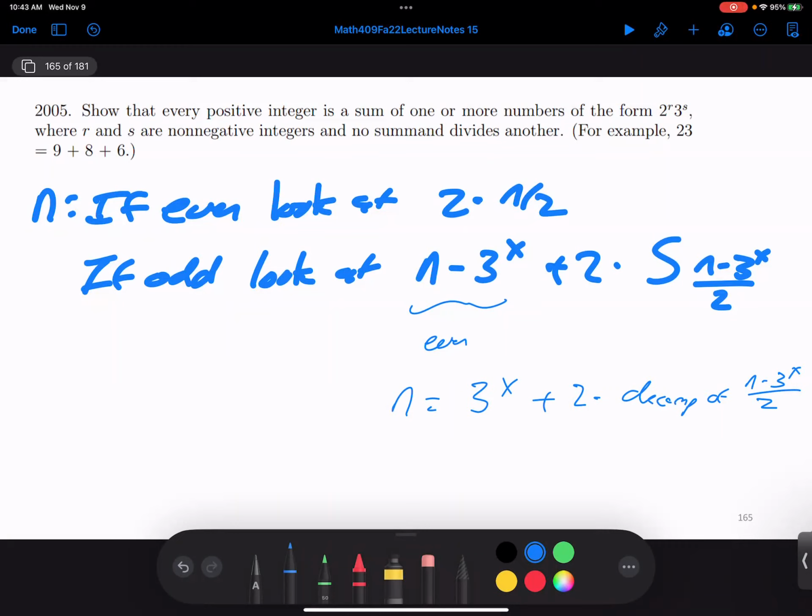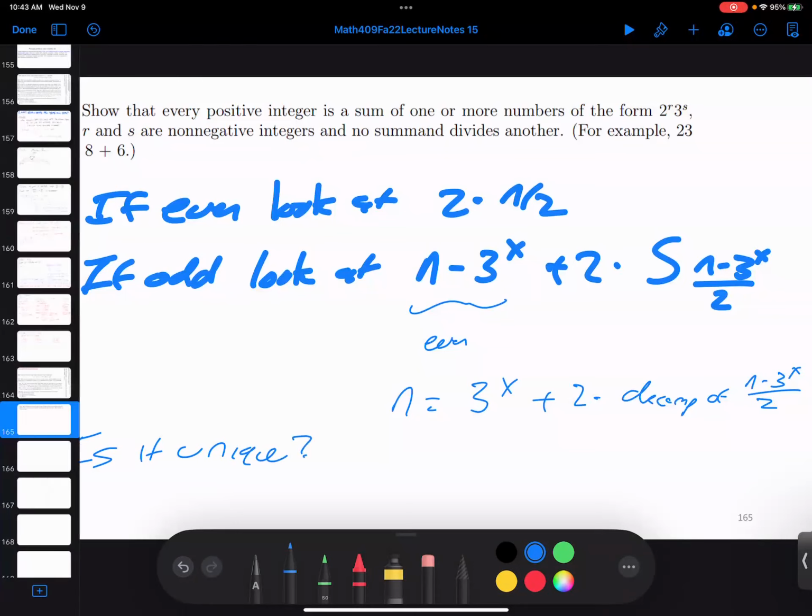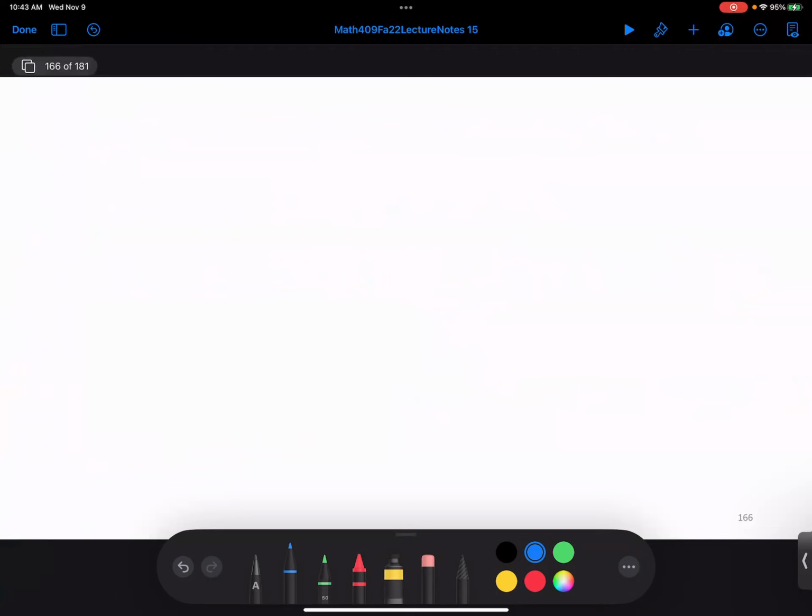But my question is, what about uniqueness? We know we can write, was it 5? No, 6 that you had? We could write 6 as 6. We're going to be careful because we can't use 1, because 1 divides everything. So which was the first number you had that was not unique? 3? No, 3 was unique, because you actually can't do 2 plus 1. So if I want to do 1, the only thing I can do is 1. If I want to do 2, the only thing I can do is 2. 3, the only thing I can do is 3.